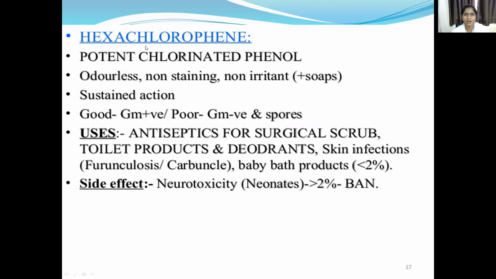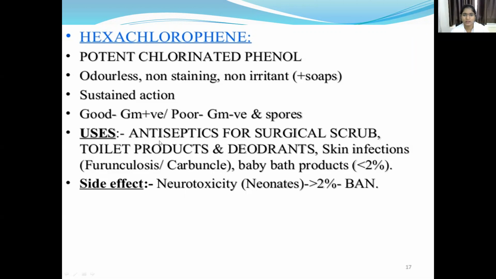Next one is hexachlorophene. Hexachlorophene is a potent chlorinated phenol. It has odorless, non-staining, non-irritating and sustained action. It is effective on gram-positive bacteria and spores, but it does not show any effect on gram-negative bacteria.